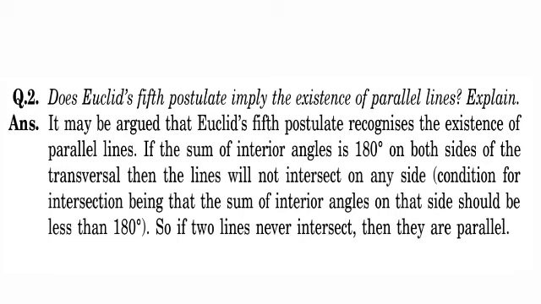If the sum of interior angles is 180 degrees on both sides of the transversal, then the lines will not intersect on any side, the condition for intersecting being that the sum of interior angles on that side should be less than 180 degrees. So, if two lines never intersect, then they are parallel.